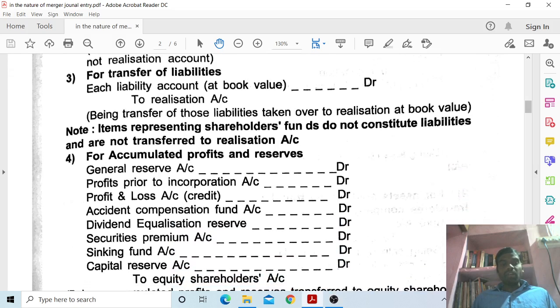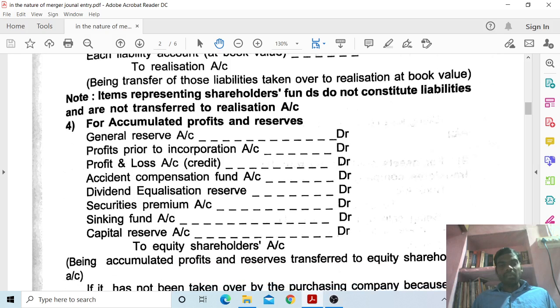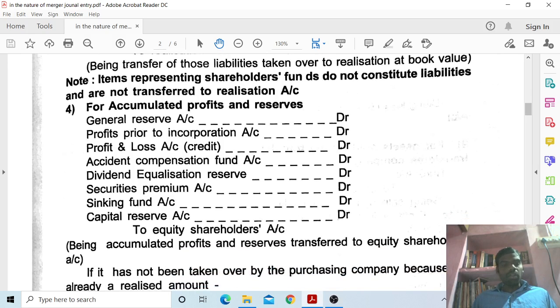Third one, for transfer of liabilities. Each liability account at book value debit to realization account. Being transfer of those liabilities taken over to realization at book value. Note: items representing shareholders' funds do not constitute liabilities and are not transferred to realization account.